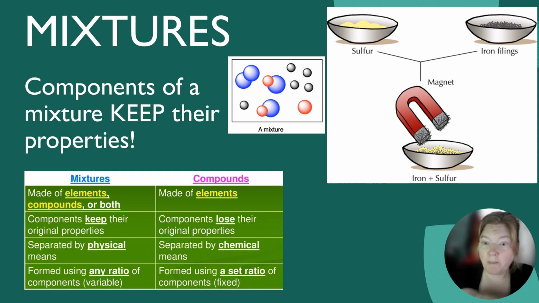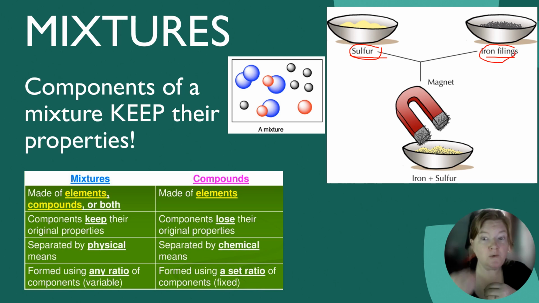With a mixture, the components keep their properties. If we're talking about salt water, the salt is still salt and the water is still water. I can actually separate them, and they do not change their properties. If I mix sulfur and iron filings, the sulfur does not become magnetic, and the iron stays magnetic. I can use their differences in physical properties to separate them, which we'll get to.